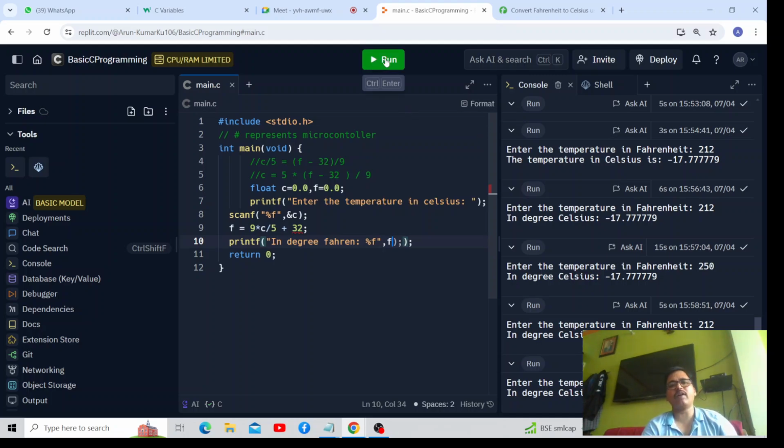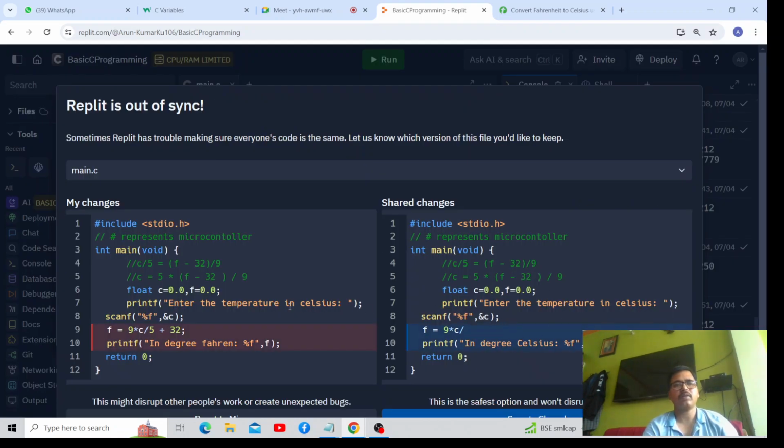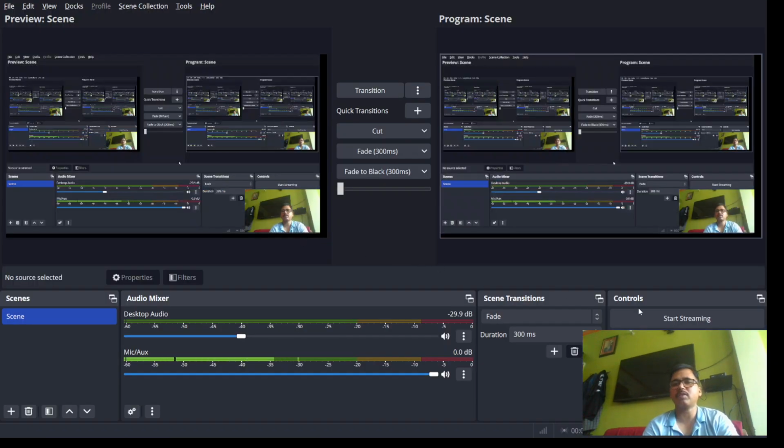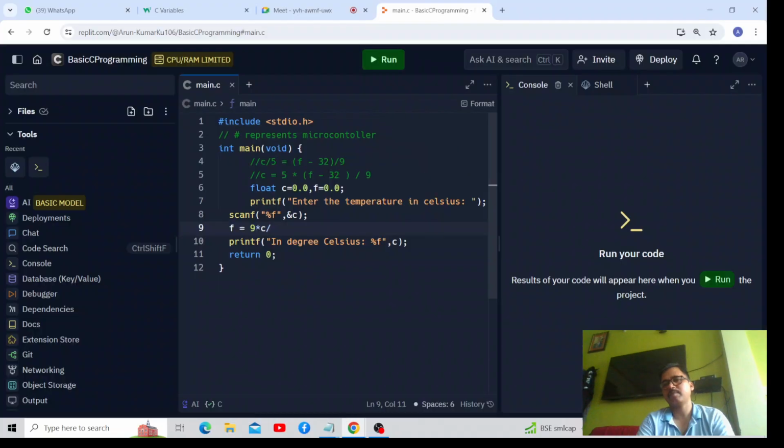So suppose you have entered 100 degree. So here it is 9 into C upon 5 plus 32, right?